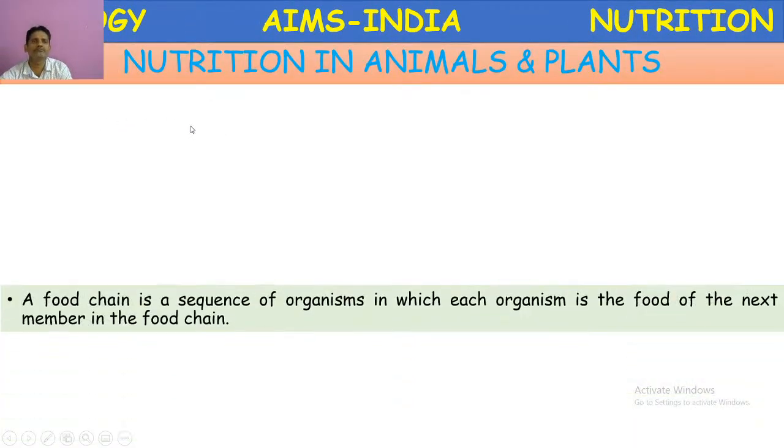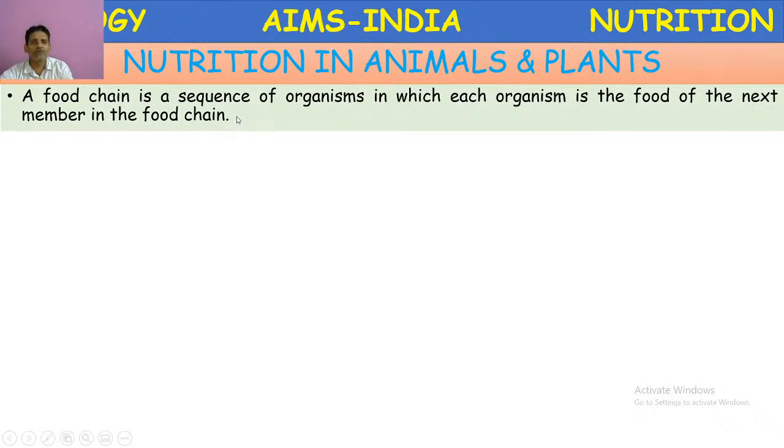Next, nutrition. We come across the food chain. A food chain is the sequence of organisms in which each organism is the food of the next member in the food chain, or we can say the phenomenon of eating and being eaten.